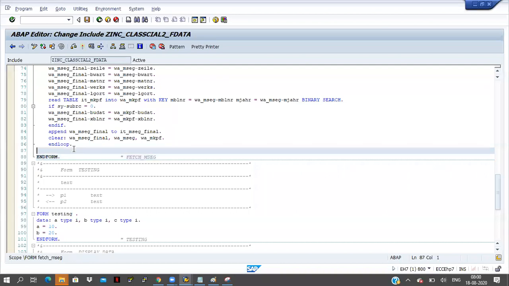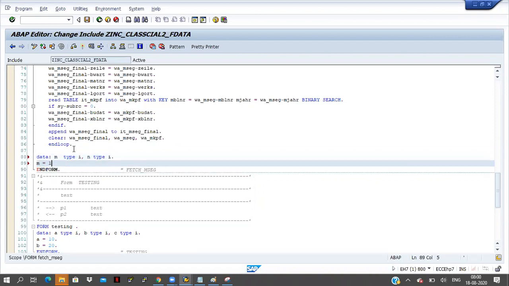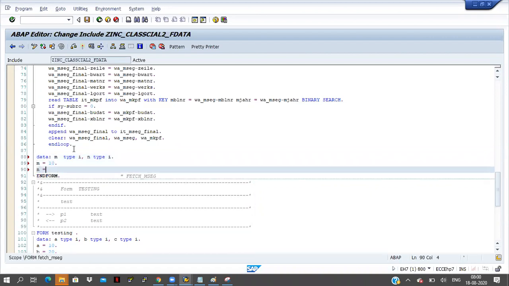Here I will write some more data. M type A, M type A, M equal to 10, M equal to 20. Save and activate it.